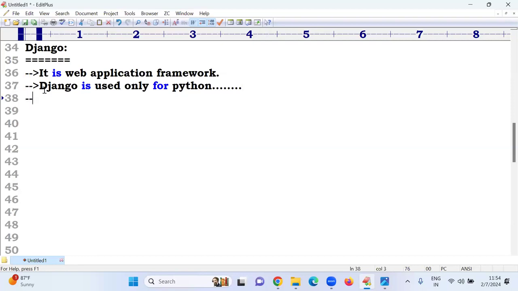It is one of the high level open source frameworks. What is the meaning of open source? For example, Python is open source.